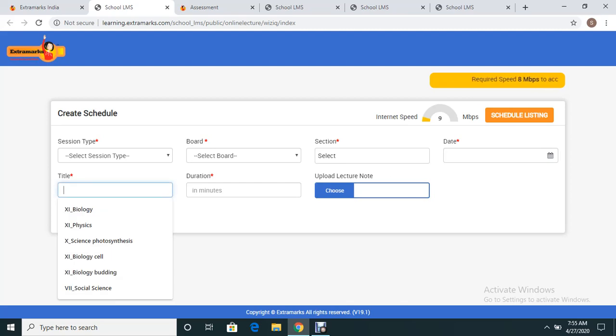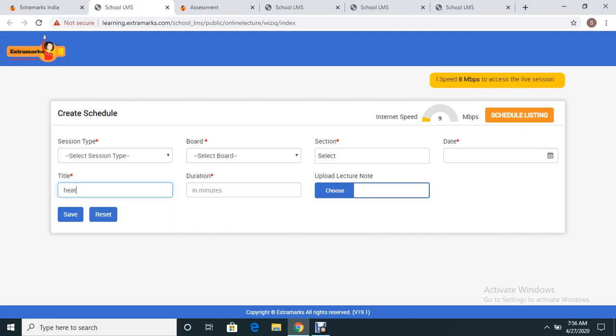Suppose, as you can see in the drop down, you are a science teacher teaching physics, and you taught something from the chapter called heat. Today you have given the title heat and conducted the class. Next day, since you couldn't complete the class, you want to continue tomorrow also, and again you are scheduling a live class where you are mentioning the title as heat.